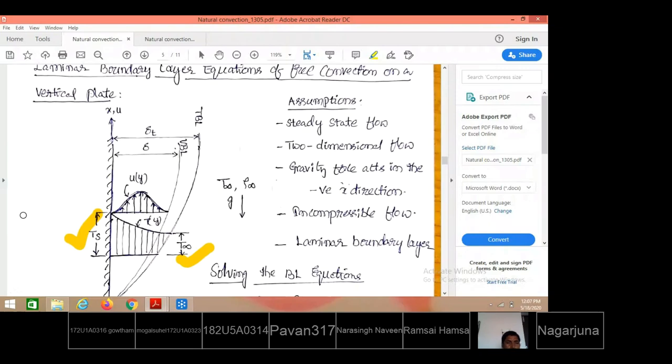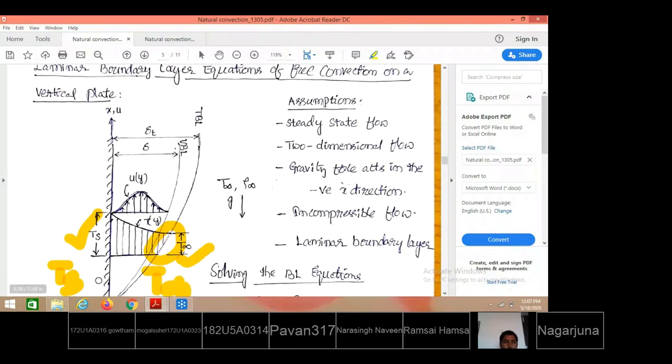From there onwards, gradually, the temperature change will take place. At this height, the temperature will be T infinity, and the temperature from the surface through the boundary layer varies from Ts to T infinity.